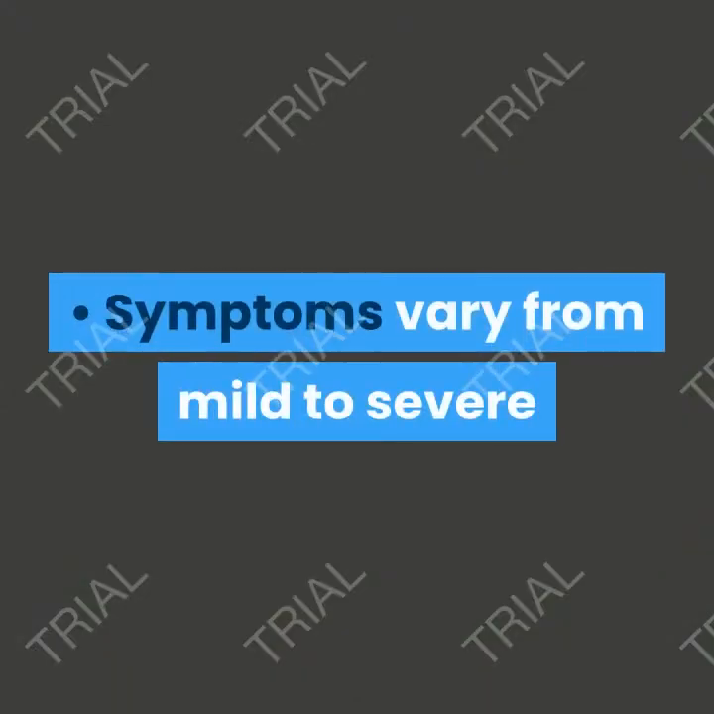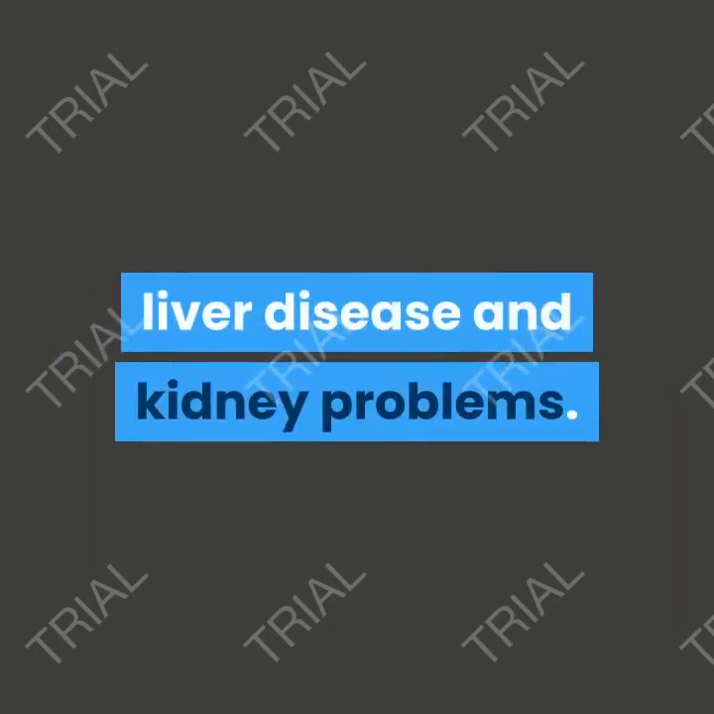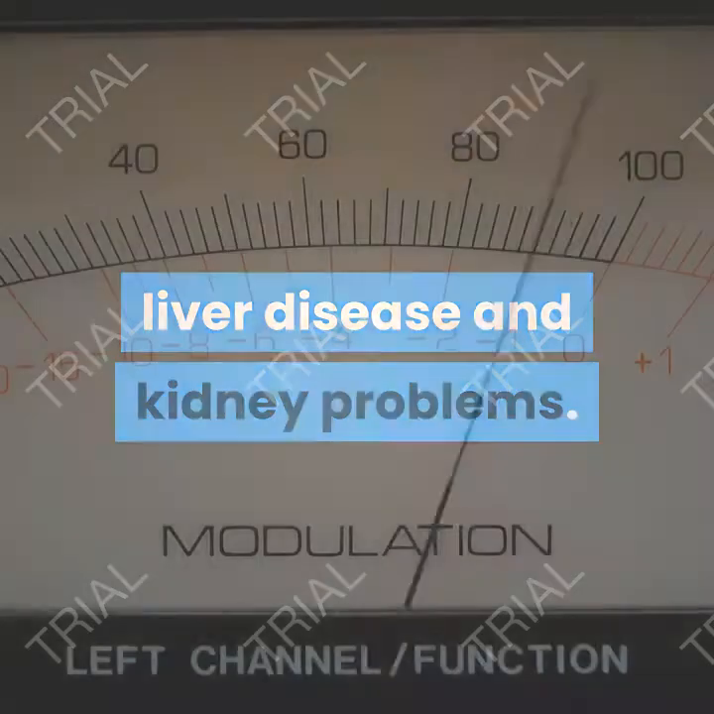Now let's have a look at its symptoms. Its symptoms vary from very mild to severe, like cataracts are formed and the baby shows intellectual disability, that is mental retardation, and their liver and kidneys are affected and cataracts are formed in the eye.